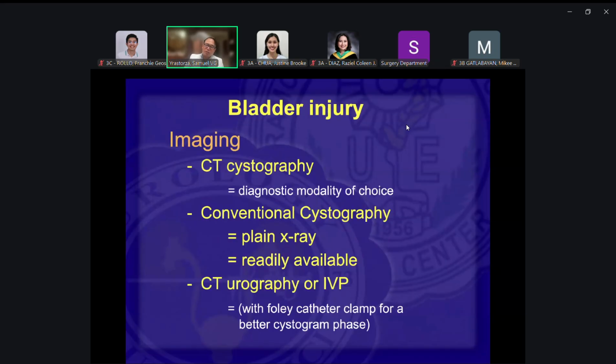Again, the imaging of choice would be CT scan or CT cystography. Before we used to do just plain X-ray, where we instill a dye into the bladder, but now the CT scan would be the diagnostic modality of choice if you have that. But across the country, a lot of hospitals would still be doing the plain X-ray. It also gives good results. However, CT scan would still be favorable in terms of sensitivity and specificity.